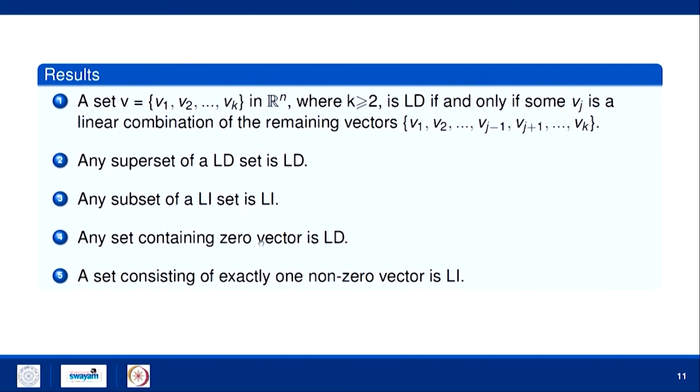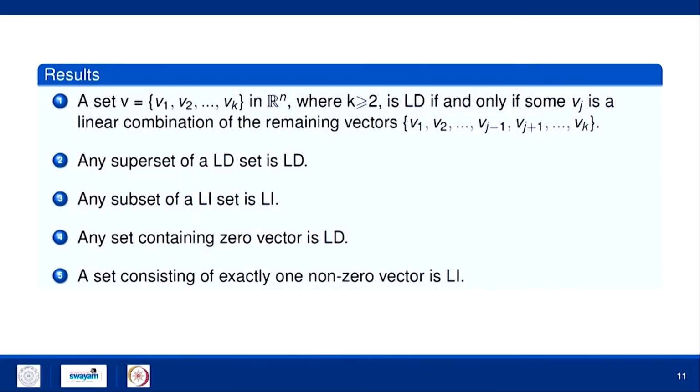Any set containing the 0 vector is linearly dependent, because for that 0 vector you can take a non-zero coefficient, or non-zero weight, in the linear combination in the definition of LD and LI. So, any set containing the 0 vector is linearly dependent. A set consisting of exactly one non-zero vector is linearly independent.